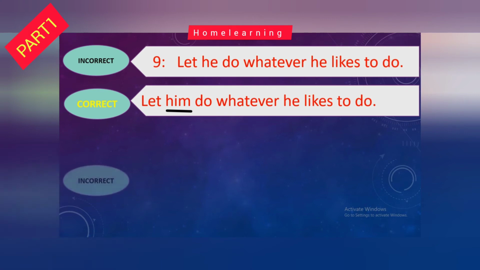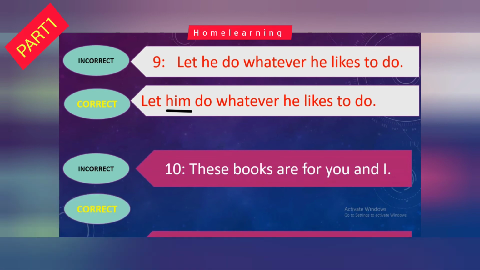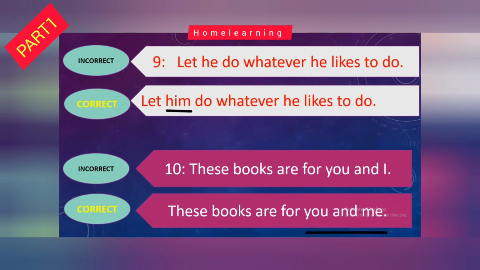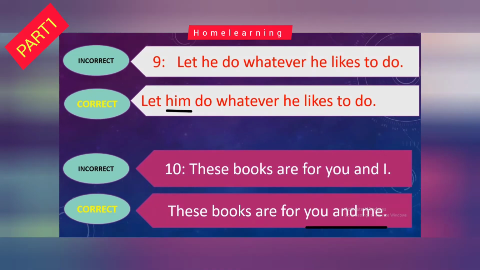Next incorrect sentence is: These books are for you and I. Correct: These books are for you and me. When a pronoun is the object of a verb, it should be in the objective case.